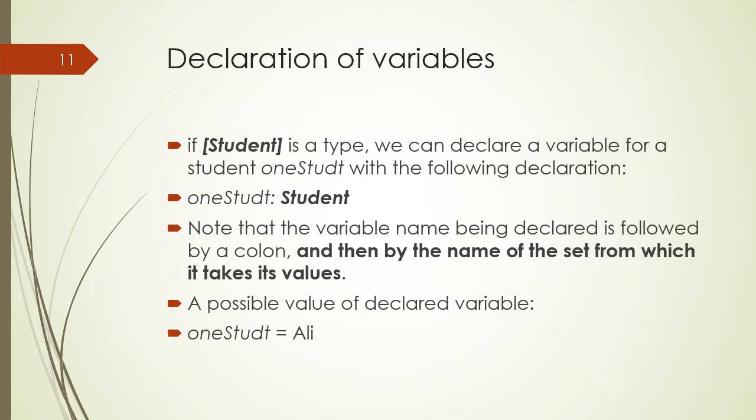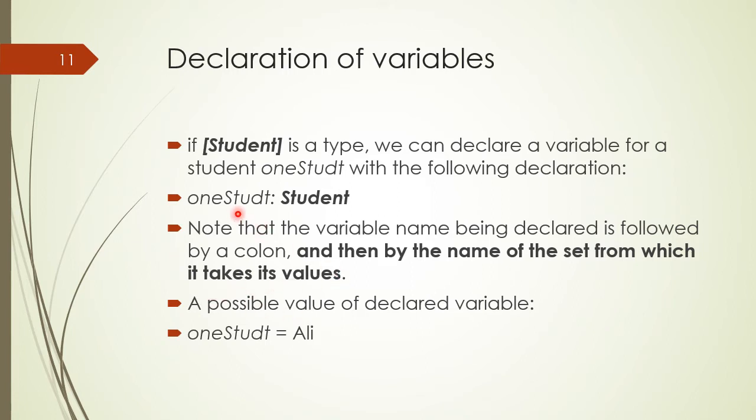For example, if student is a type declared in Z formal language, then we can declare a variable for a single student with the name one student in the following way: one student colon student, and student has been declared as a type, therefore one student has been declared as a variable on this type. Note that the variable name being declared is followed by a colon and then by the name of the set from which it takes its values.